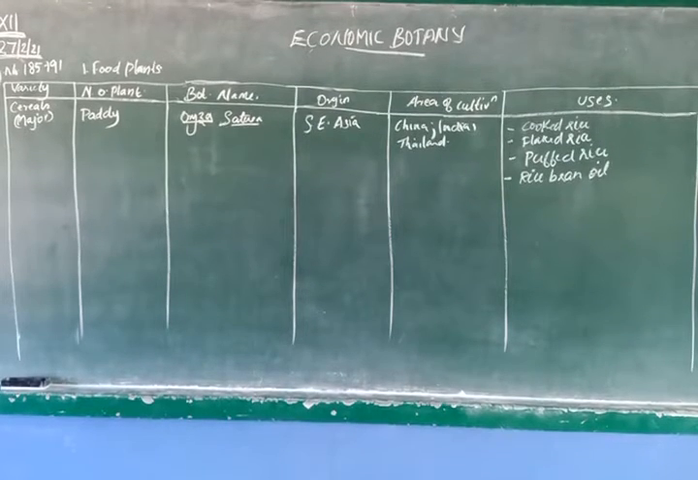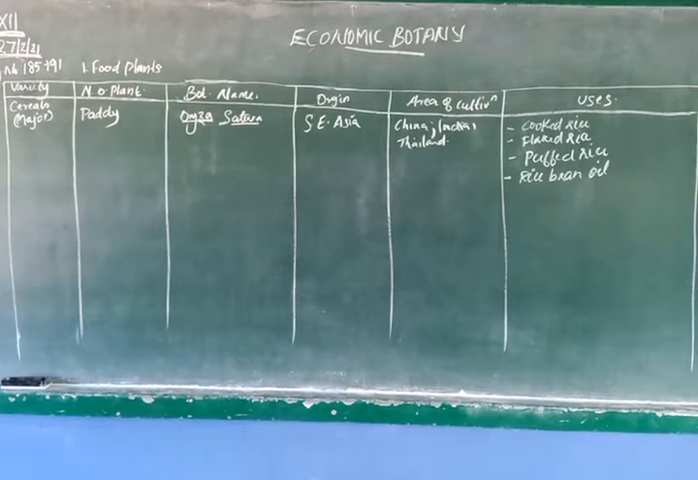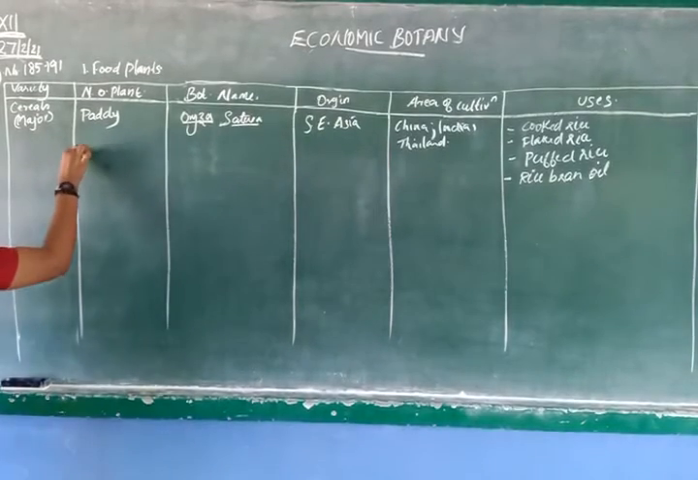Then we can use it in breakfast dishes. Flaked rice we use, puffed rice we use, and rice bran oil we use for culinary purposes. Culinary purpose means cooking purpose. Okay, some words you have to notice. Then husk we use as fuel, for manufacture of packaging materials and fertilizers. Okay. Then the next cereal is wheat.